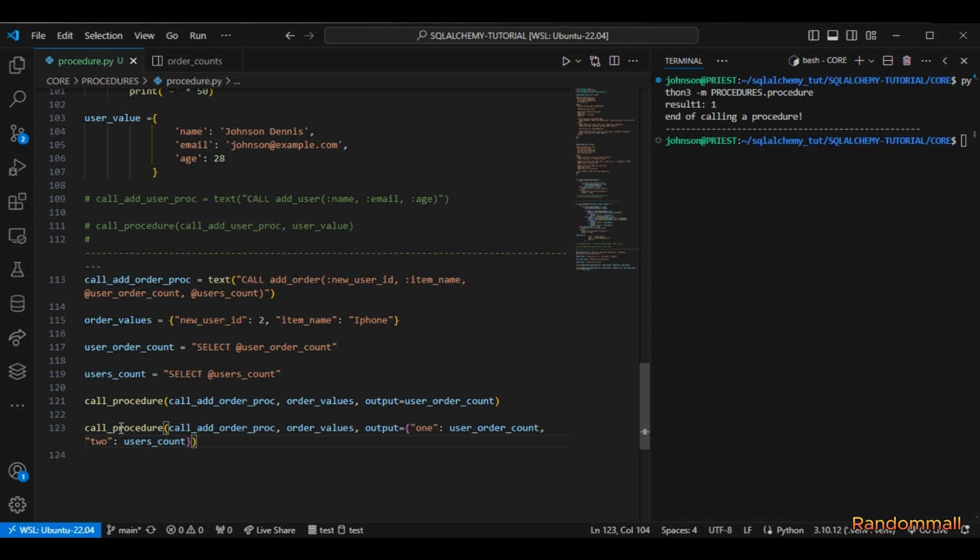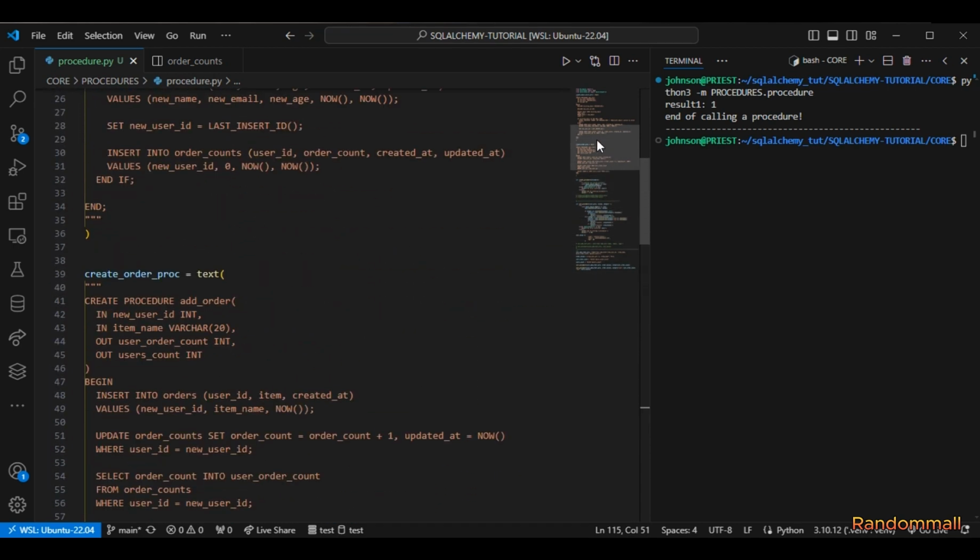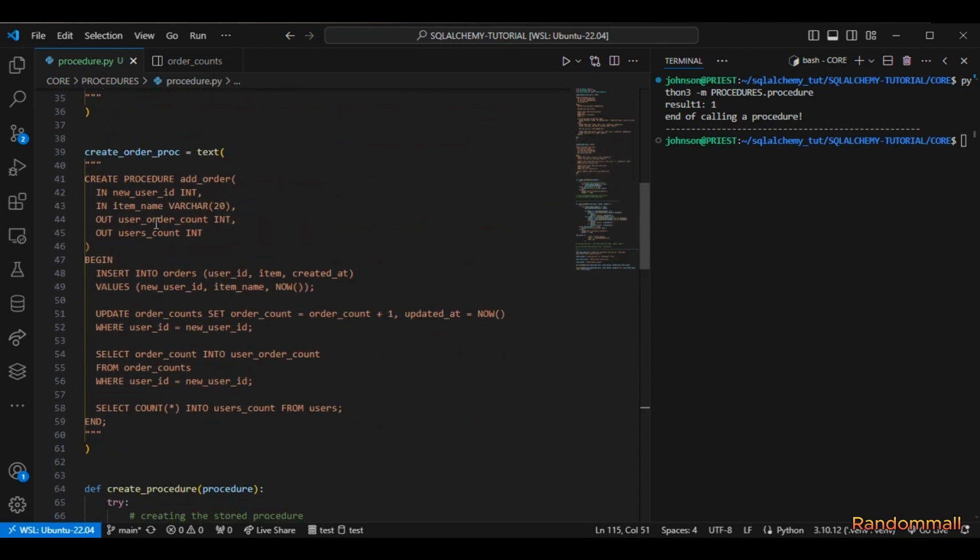I'm going to paste this in. So for this one, we are passing the call procedure, we are passing the values. I can change this to PC, and then we are passing in the parameters that are going to be returning the return values. That's the users count and the users order count, which, if you remember what we stated there, are what are going to be giving us the return value.